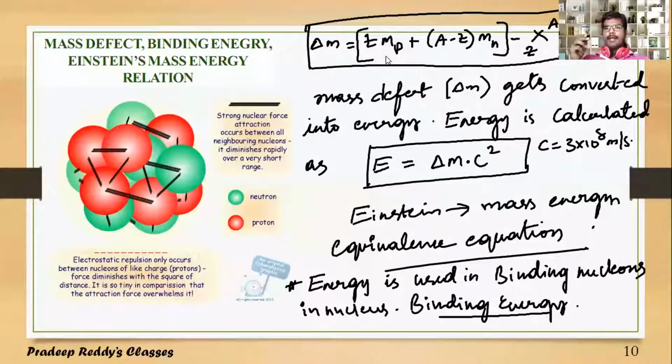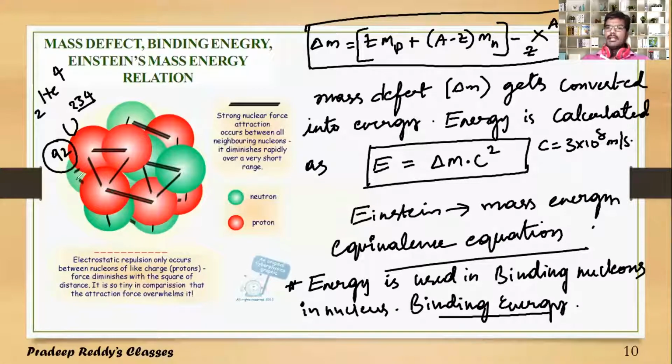As atomic number increases, the constituent number increases, the number of protons increases, and along with that the number of neutrons also increases. Say for example, you are taking helium whose atomic number is 2 and mass number 4. And likewise, we have another nucleus, say uranium 92, 234. Uranium atomic number is 92, mass number is 234.